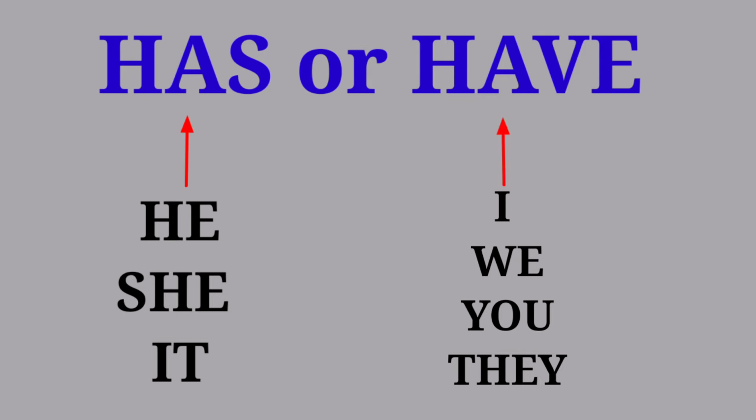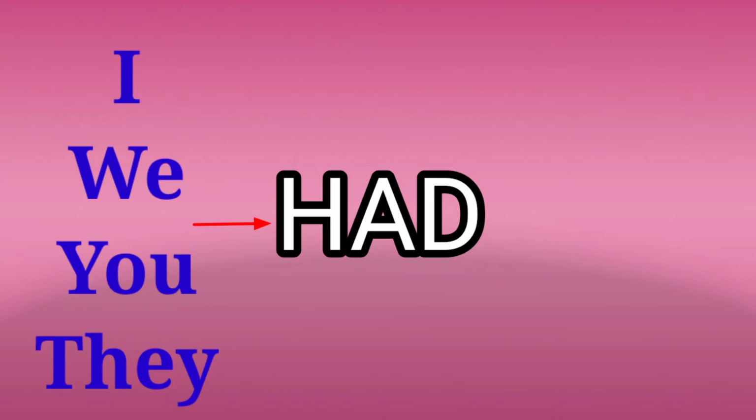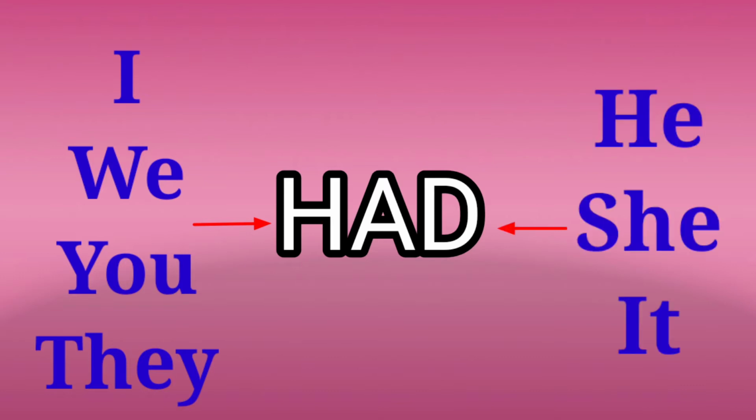For he, she, it, you have to use has. For I, we, you, they, you have to use have. This is in present form. Whereas for every pronoun you can use had in past form: I had, we had, you had, they had, he had, she had, it had.